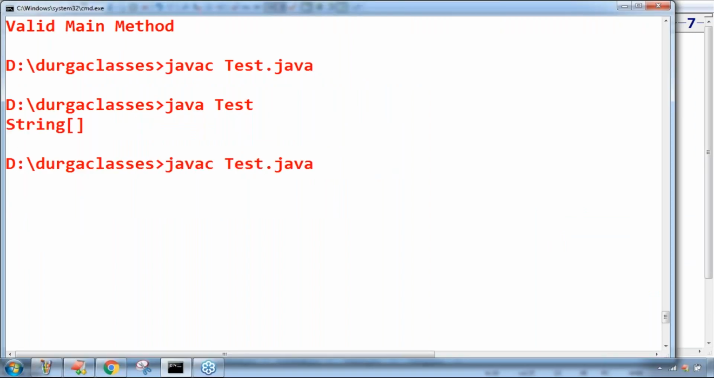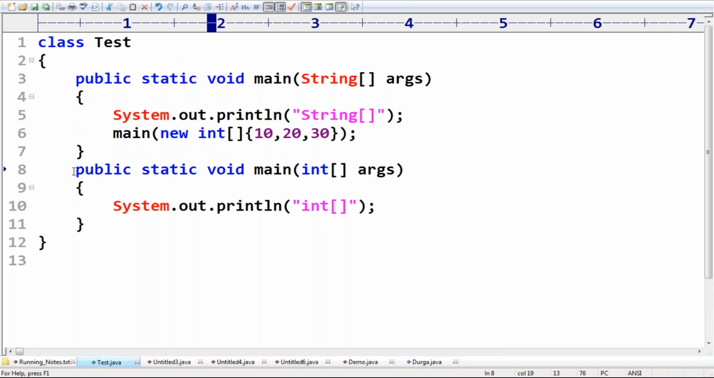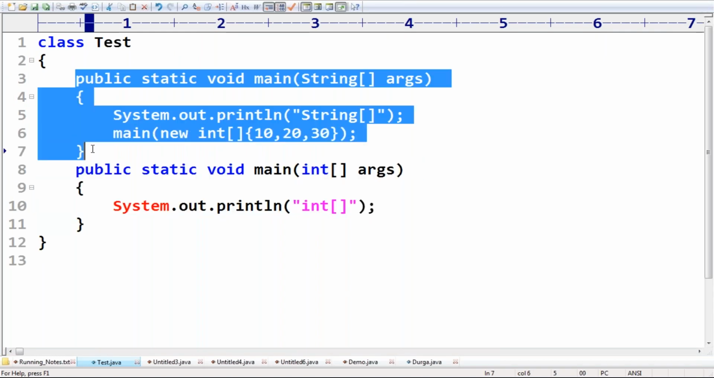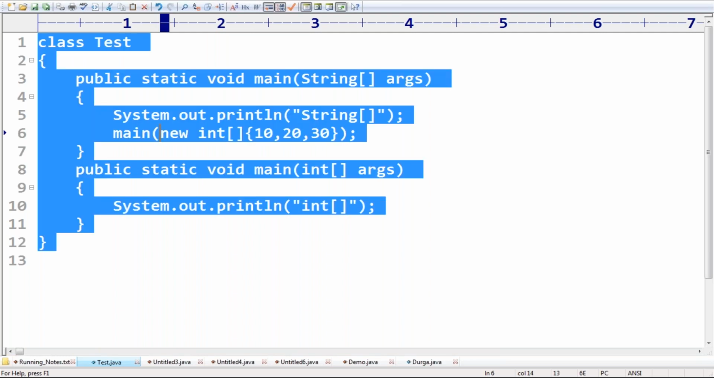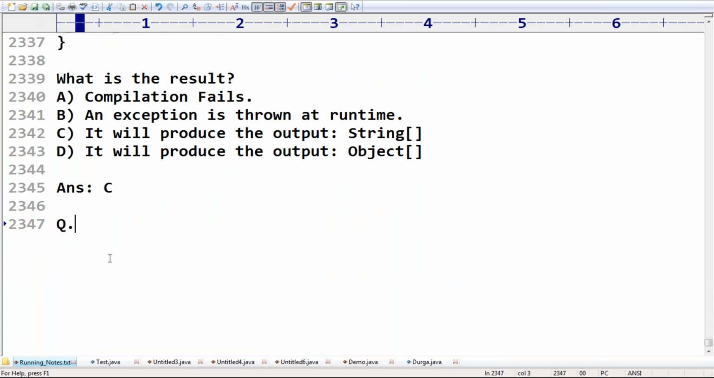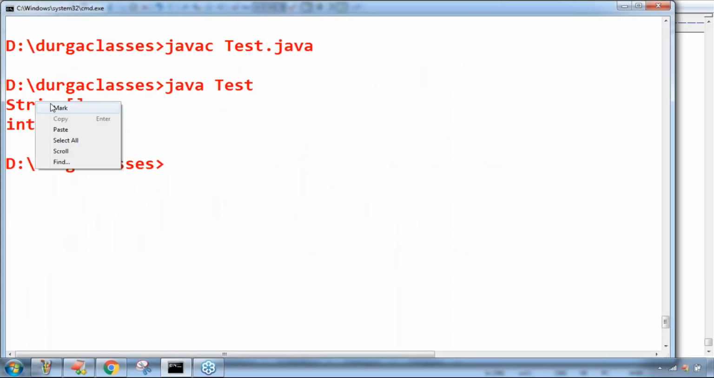Now observe carefully. What answer are we going to get? String array followed by int array. This method I'm calling manually, but this method will be called by the JVM automatically. So what is the output we are going to get? Yes, perfect. Any doubt? Friends, are you in a position to understand?